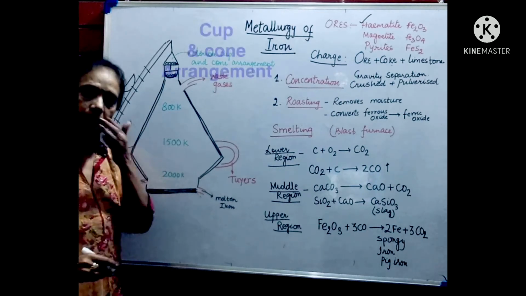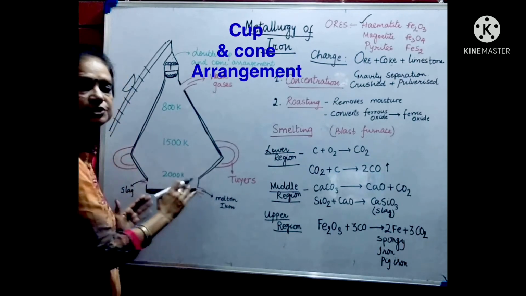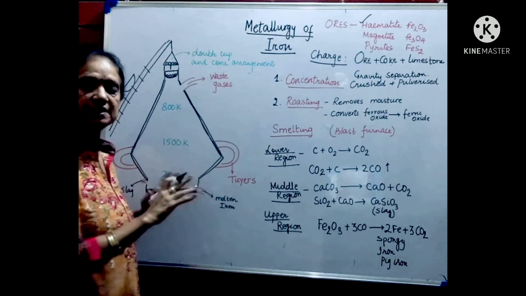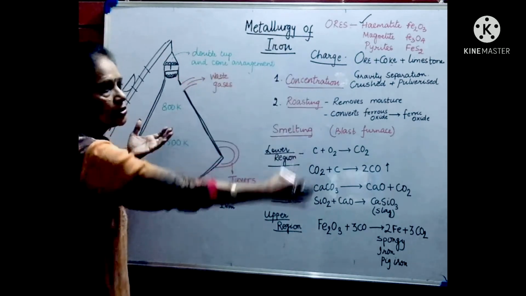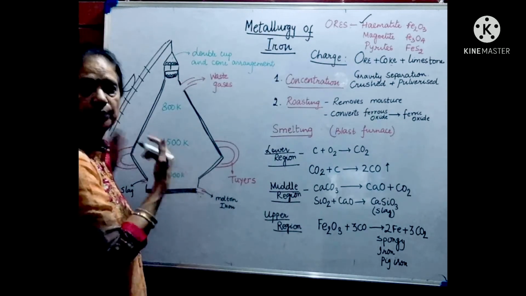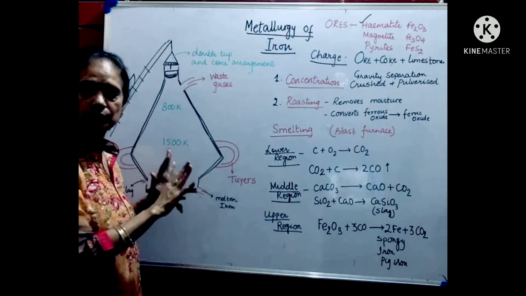Now double cup and cone arrangement is there because the furnace has temperatures which are fixed. Now these temperatures should not change. So we don't want to open the whole thing. If we open, the entire gases will go out. That's why we don't want to open it.